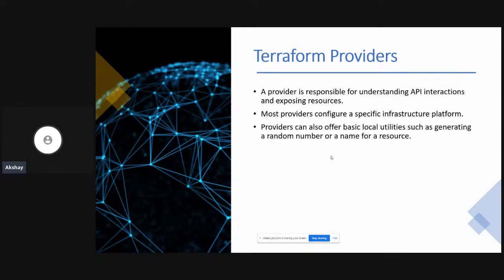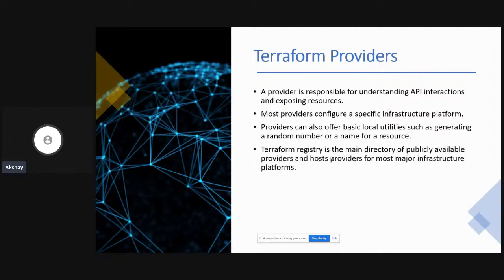You can go through their documentation and see that they support a lot of different providers, which they have split up across different categories. Major cloud platforms have a set of providers like AWS, Azure, GCP, Oracle Cloud, and so on. Then they have some providers like Random Provider. They have the external provider, which is used for data external blocks. You have RabbitMQ providers for different services. You have Kubernetes provider. You have Helm provider. So many different providers are supported by Terraform. The Terraform registry is the main directory where you can find these publicly available providers. When you do Terraform init, automatically all of your providers are downloaded into your local environment. And I can show you this once we do the labs.